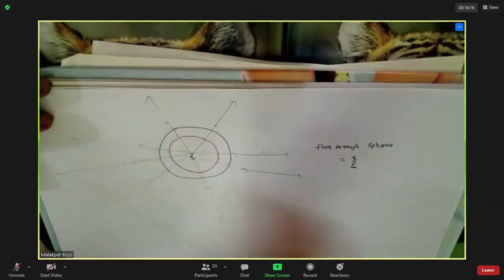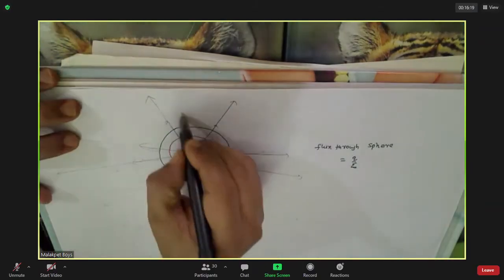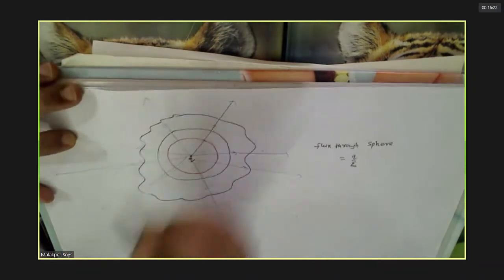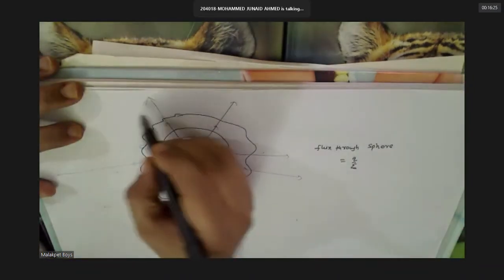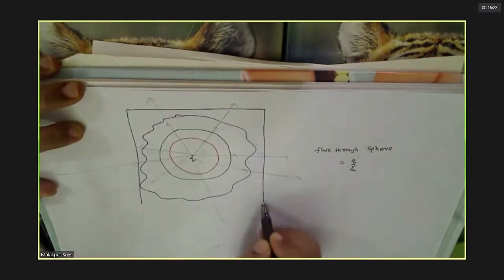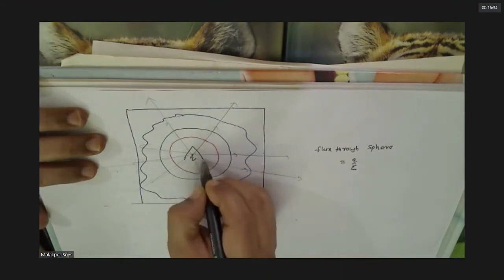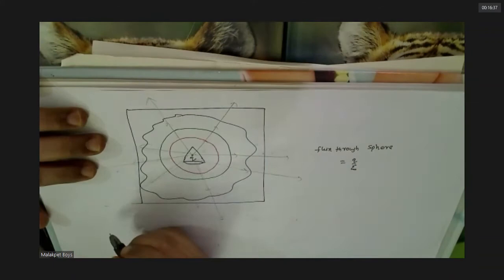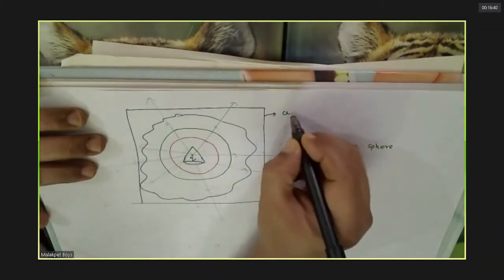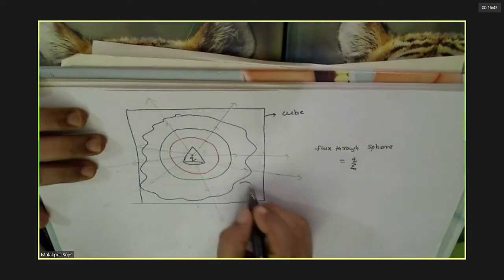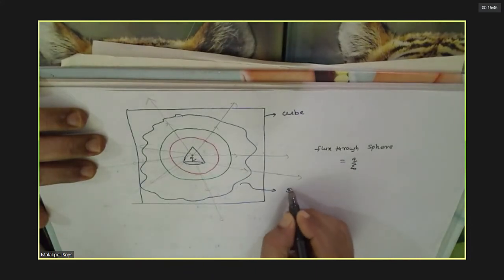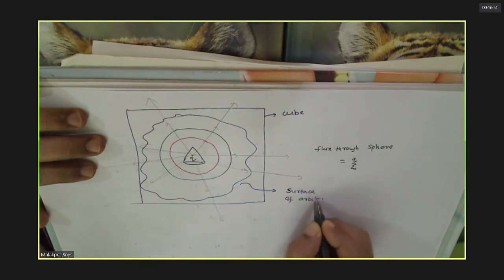Agreed. That means even if I take a surface like this, what is the flux with this surface? Q by epsilon naught. I'll take another surface like this, then another surface like this, a cone. Okay, this is a cuboid. It is an arbitrary shape enclosing the charge.